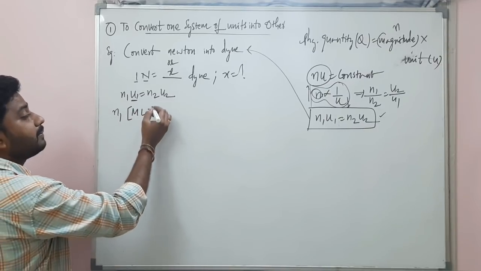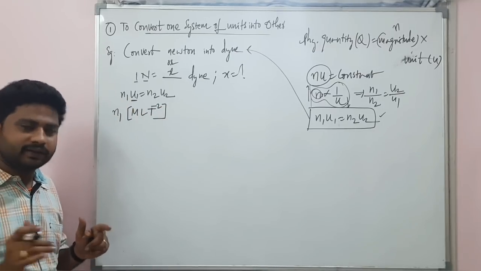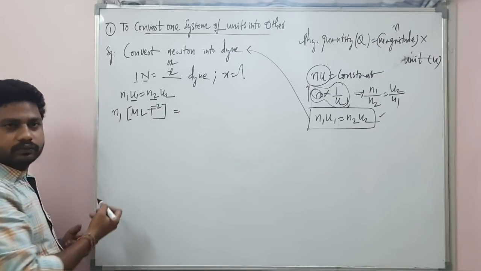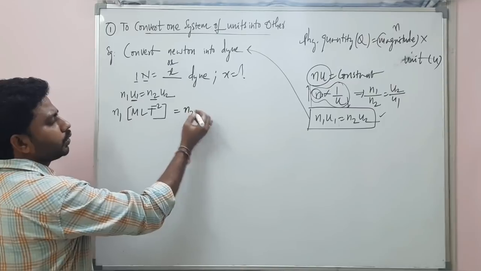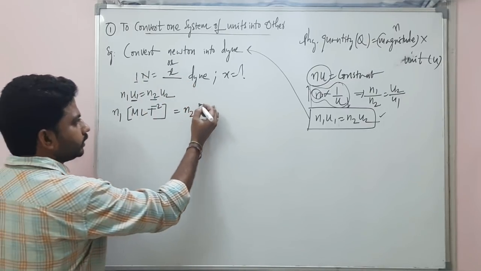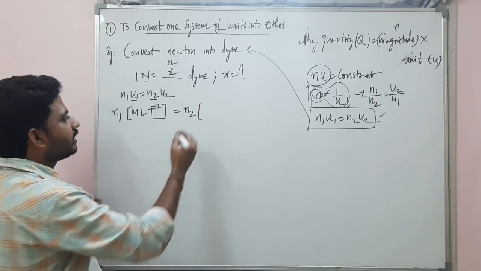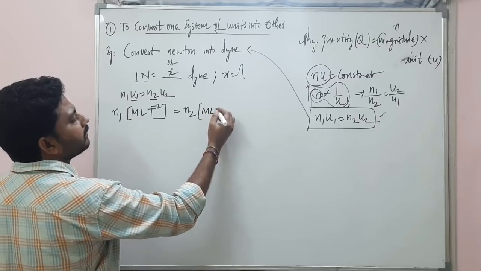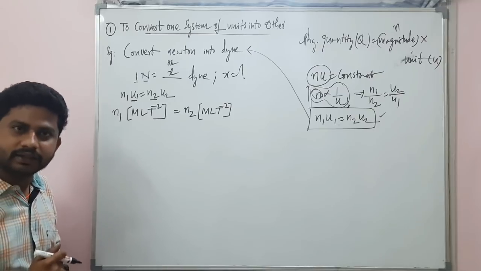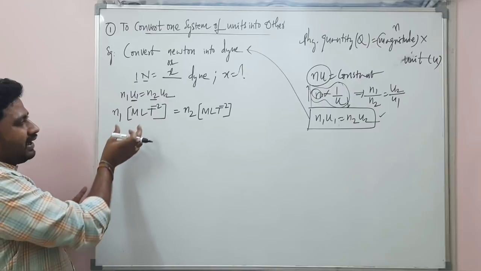Force dimensions: M L T minus 2. Which is equal to N2. Here it is also a value, a magnitude, a number, into dyne. Dyne is also a force unit. Force dimensions I am writing M L T minus 2. Is it alright? Now, carefully look at this.